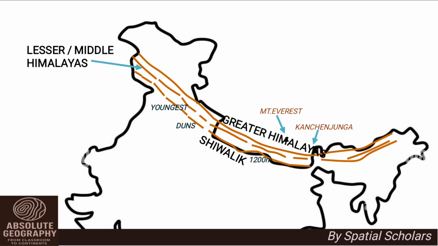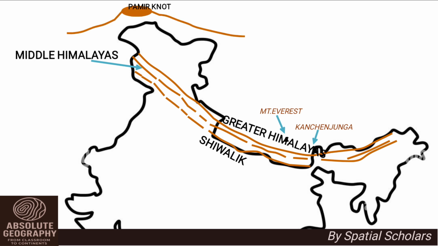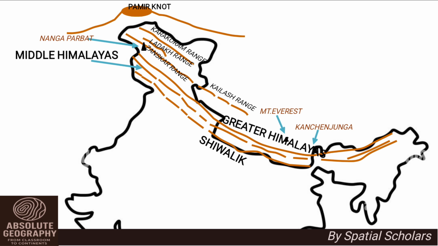Now beyond the Greater Himalayas, to the north, we have the Trans-Himalayan ranges. These include the Zanskar, Ladakh and the Karakoram range. They are not part of the main Himalayan ranges but are closely associated with them. Apart from the main ranges, there are also smaller extensions known as offshoots of the Himalayas.